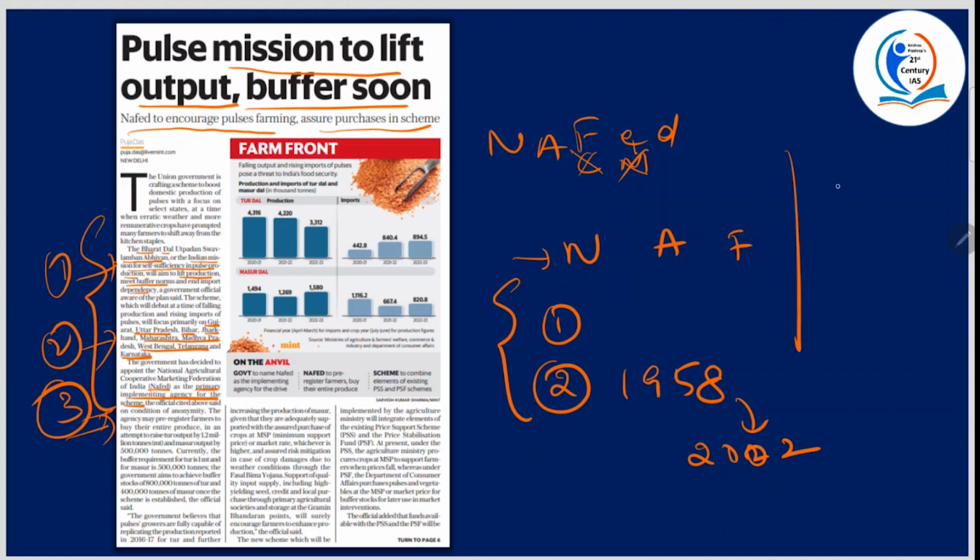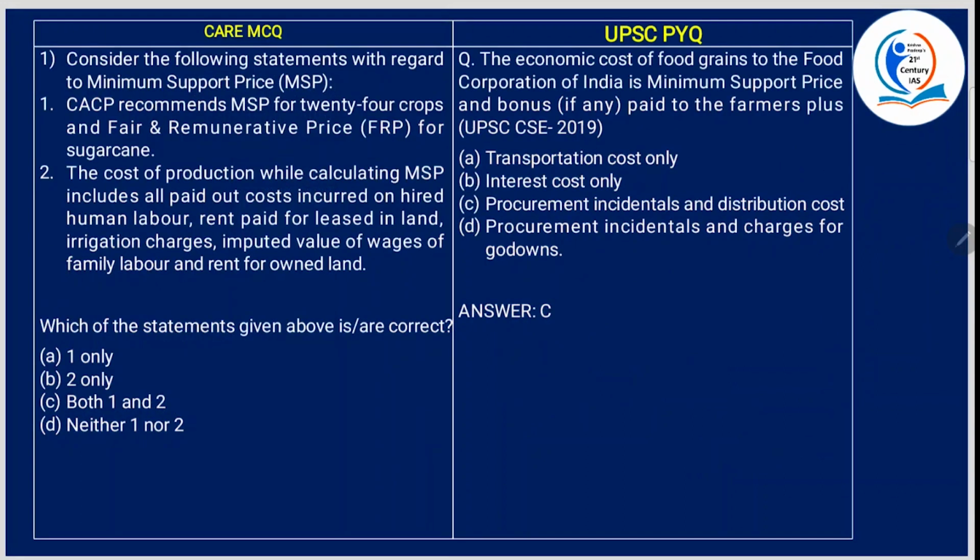First, to promote and develop marketing of agricultural, horticultural, and forest produce. Second is distribution of agricultural machinery. And third is giving technical advice. All right, these are some basics for prelims from this article. Now we'll get into the MCQ.